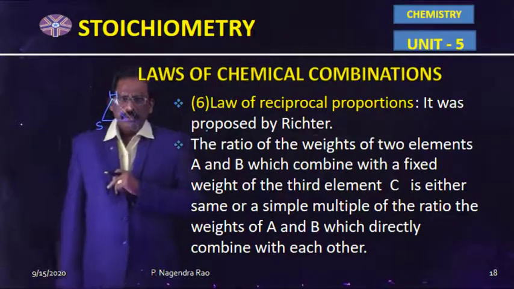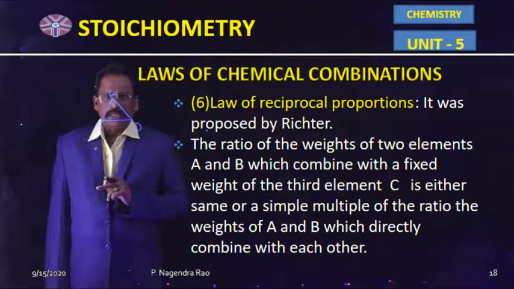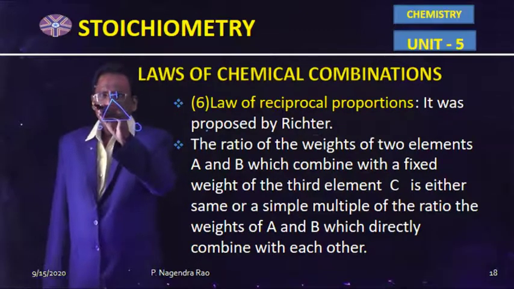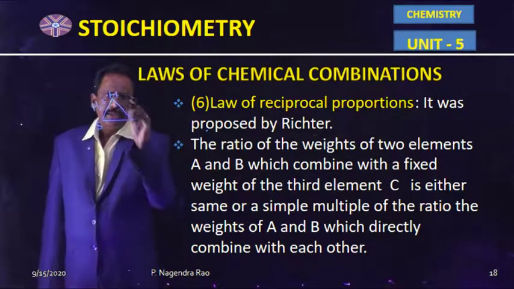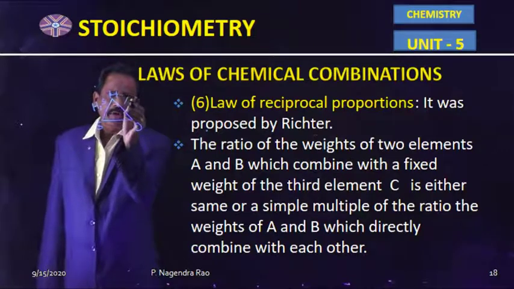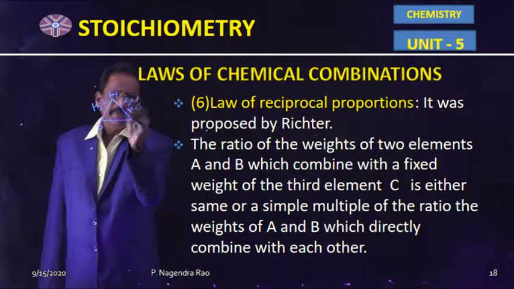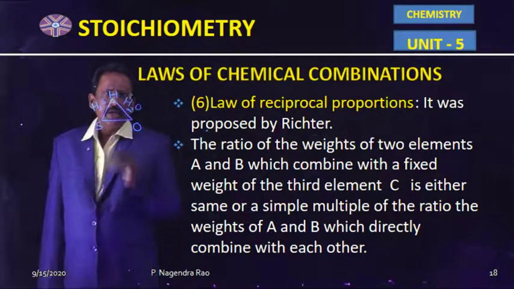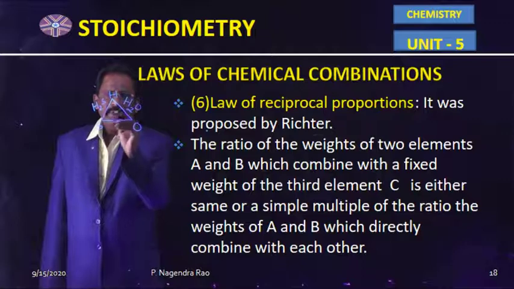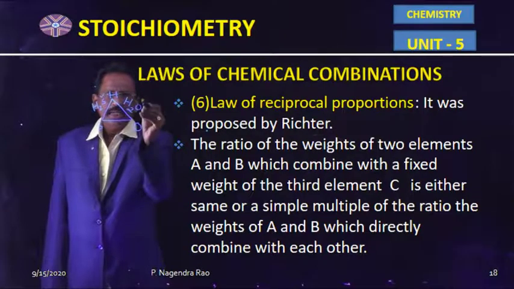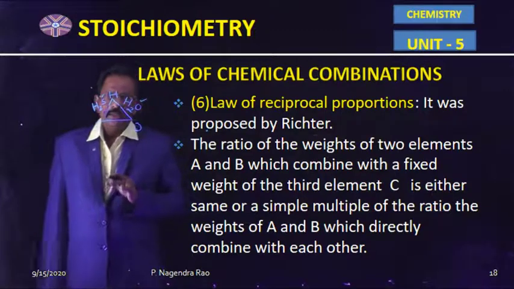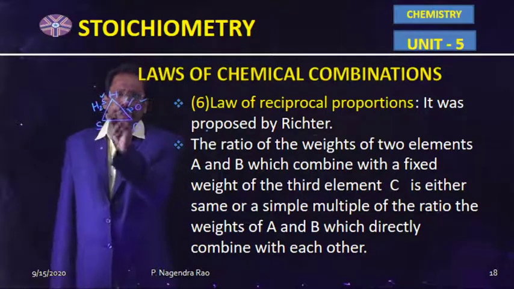Three elements: hydrogen, sulfur and oxygen. If hydrogen and sulfur combine together, H2S compound is produced. If H and O combine together, water compound will be formed. So in these two compounds, different elements, sulfur and oxygen, combine with a constant weight of the hydrogen.